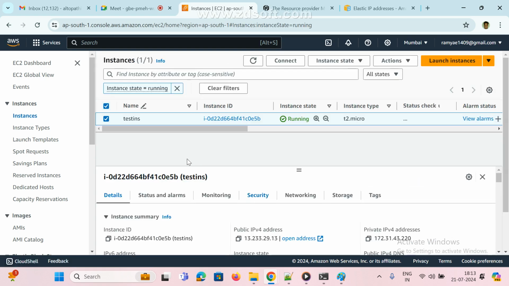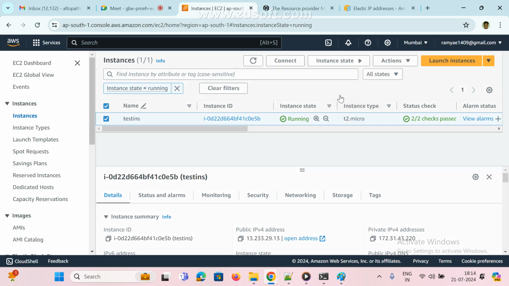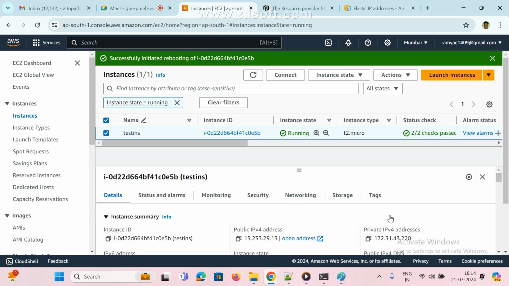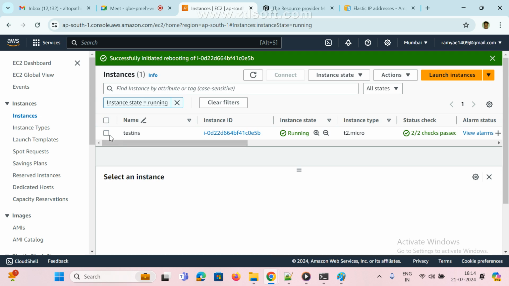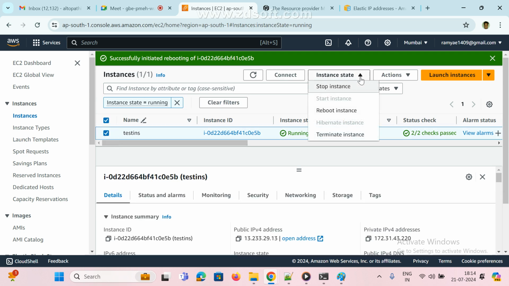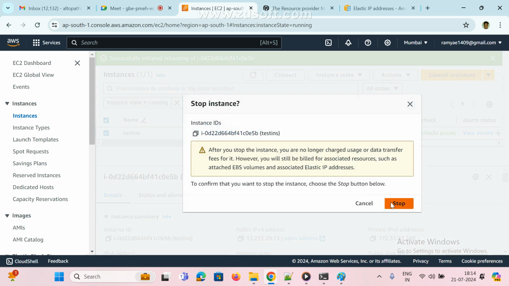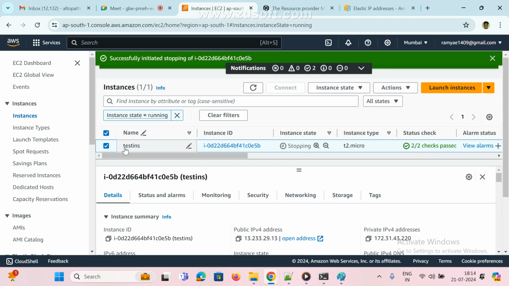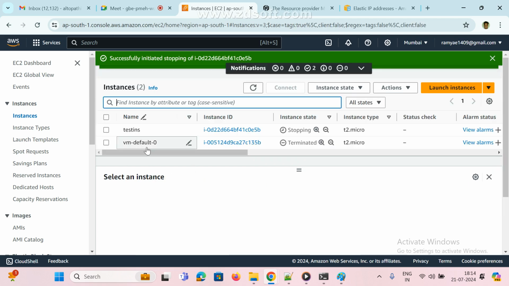I selected reboot instance and clicked yes, and the instance is rebooted. I need to stop and restart, or else, correct? Yes, stop and restart. 100% it will stop the instance and start it again, and we can see a clear variation.